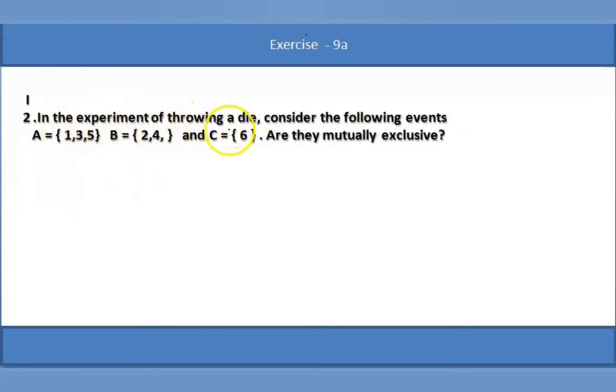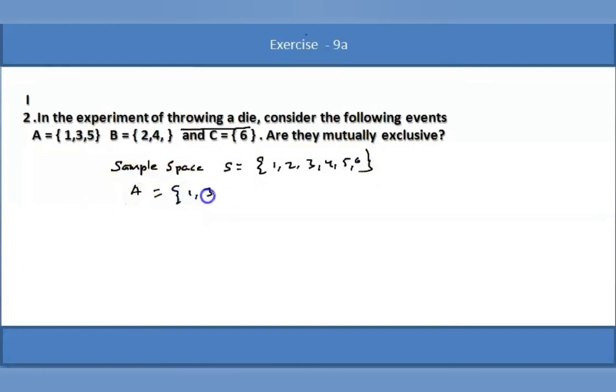In the experiment of throwing a die, consider the following events. When a die is thrown, only a single die is thrown. Therefore, sample space S is equal to 1, 2, 3, 4, 5, 6. Right. So what is A? A is equal to 1 3 5. B is equal to 4. C is equal to 6.